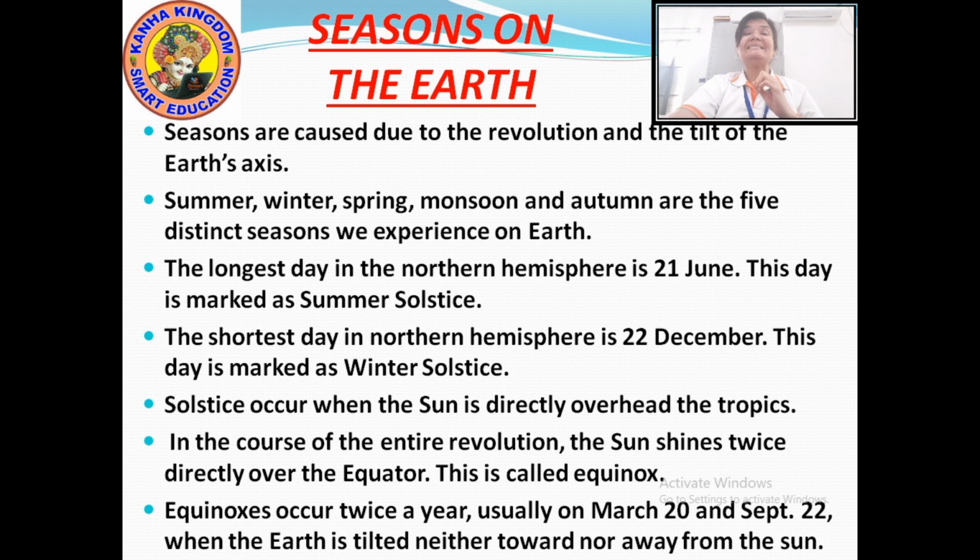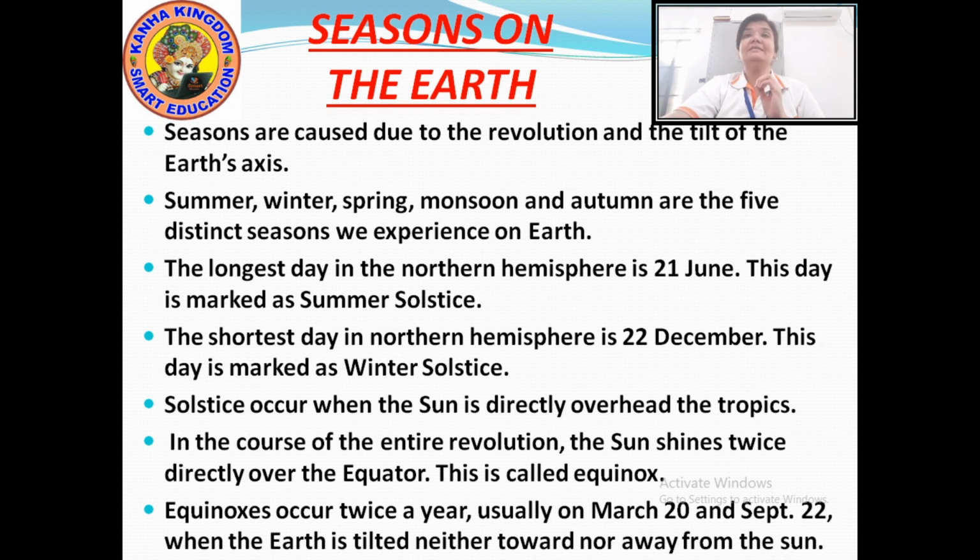Now, the seasons on the earth, how do they occur? The seasons are caused by the revolution and the tilt of the earth's axis. The earth is not straight on its axis. It is a bit tilted. Tilted means a bit slanted, slightly sloped, you can say. So the revolution around the sun causes seasons.